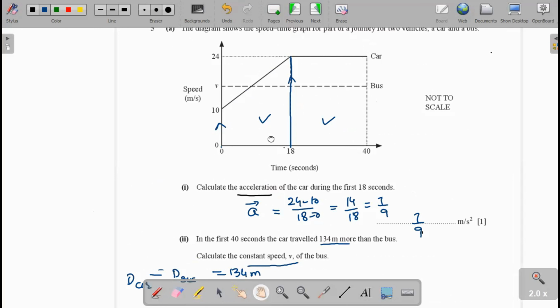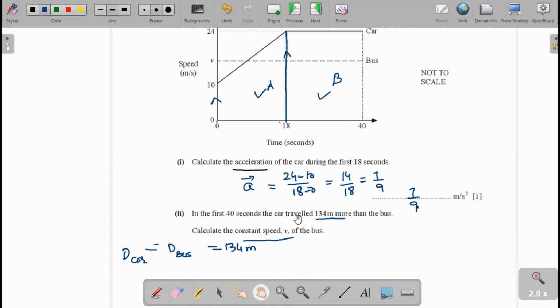We find the area. To find the area, we divide this shape into two portions. One is the trapezium, another is the rectangle, which we name B. Now, the area of the trapezium plus the area of the rectangle gives the total distance the car traveled during the first 40 seconds.